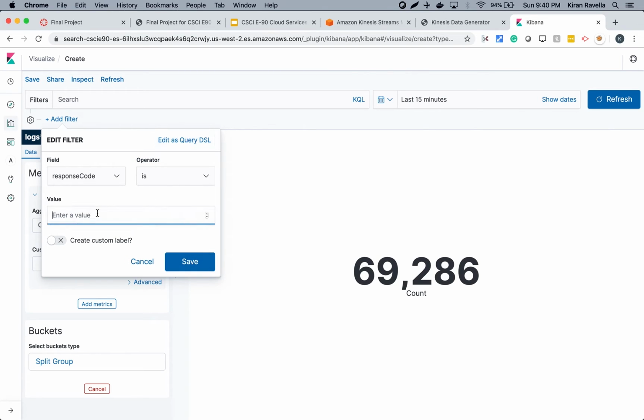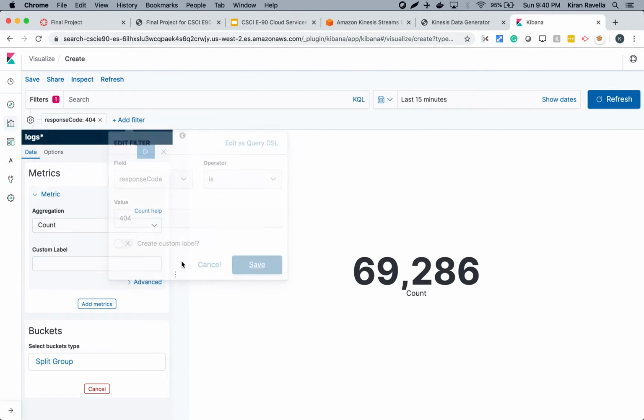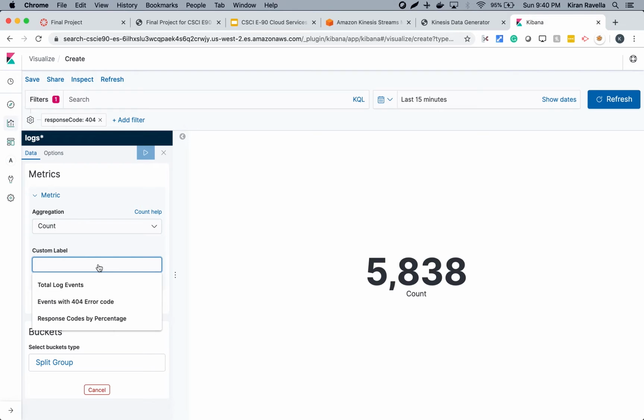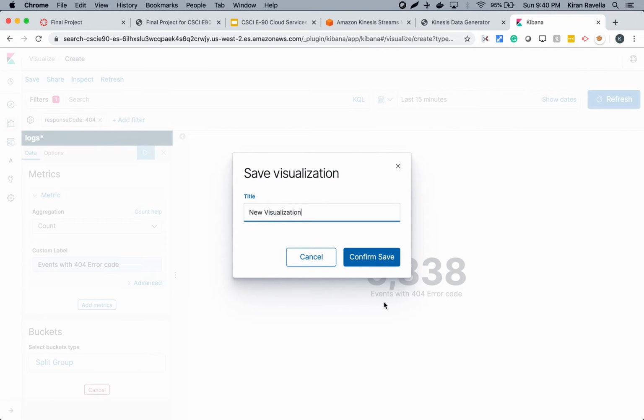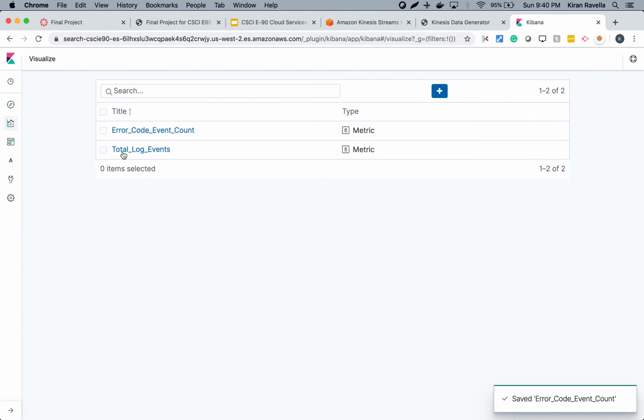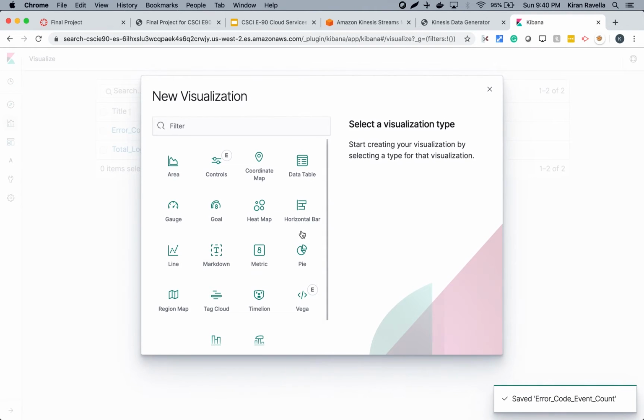So it is 404. All right. So this is events with 404 error code. Save the visualization as error code event count.